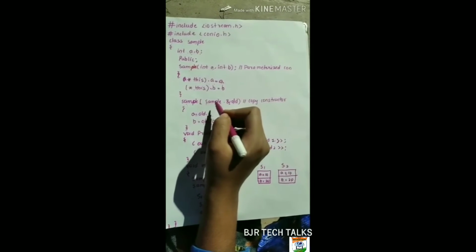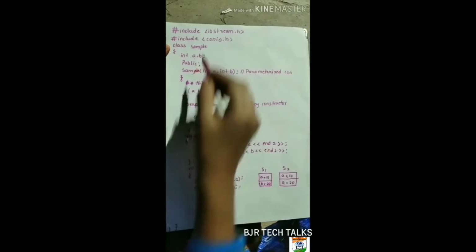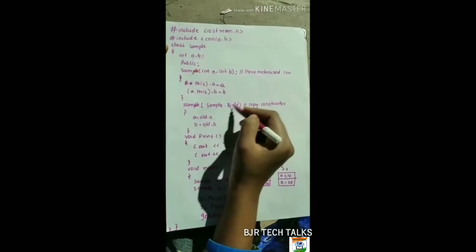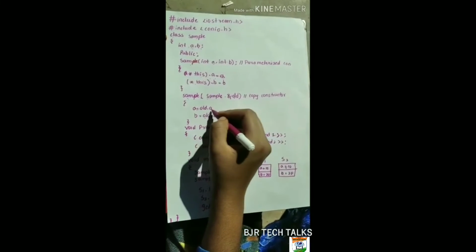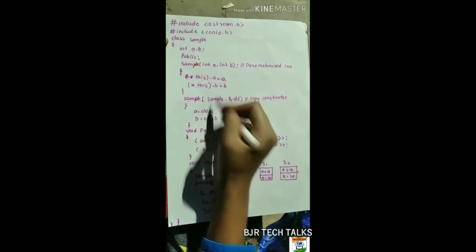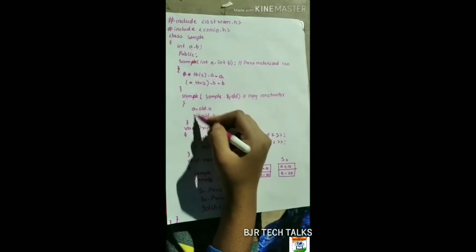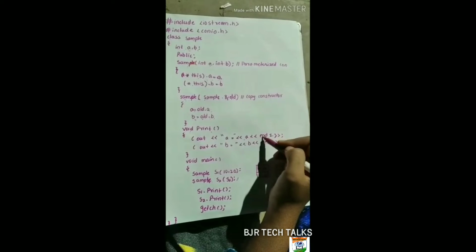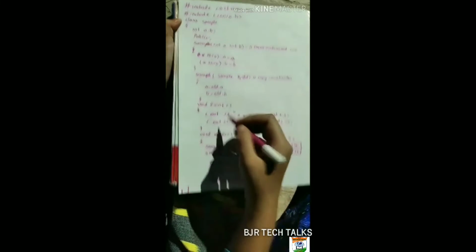Reference type parameters also contain class name parameters, similar to the class name parameter sample. Here the ampersand is a reference variable, and old is the object. So a is equal to old.a, b is equal to old.b, meaning this.a is equal to old.a and this.b is equal to old.b. We want to print these values, so void print: cout a endl, cout b endl, and void main.